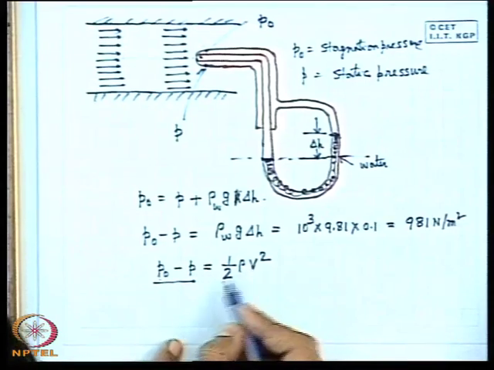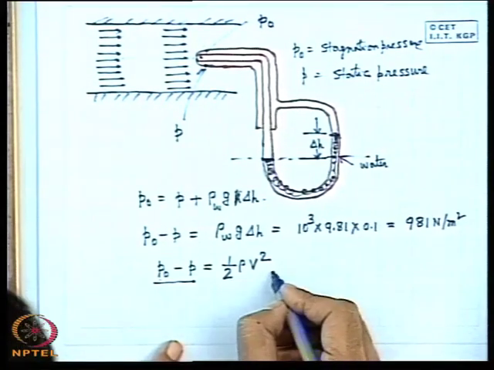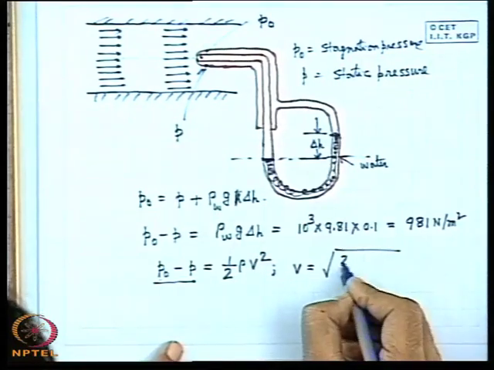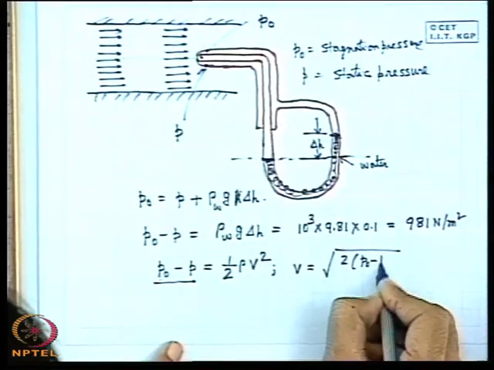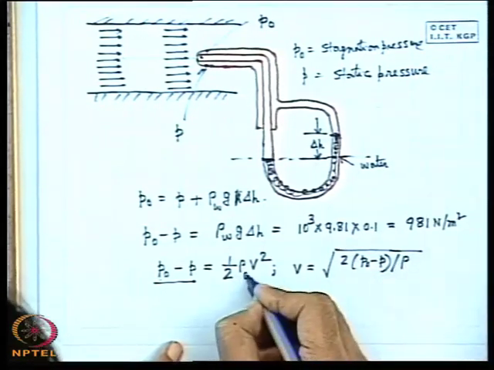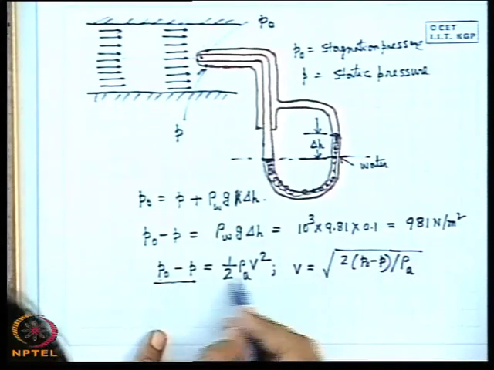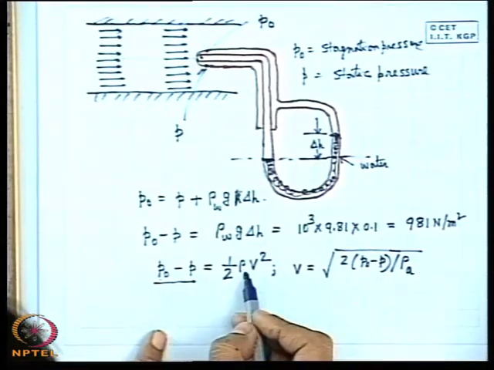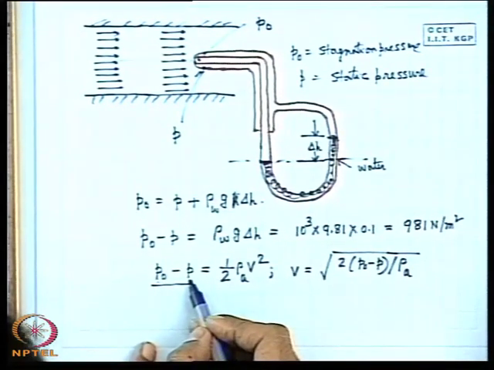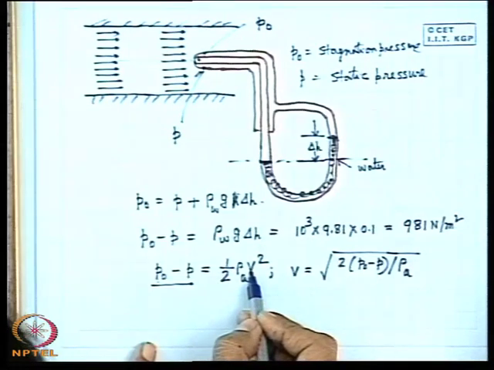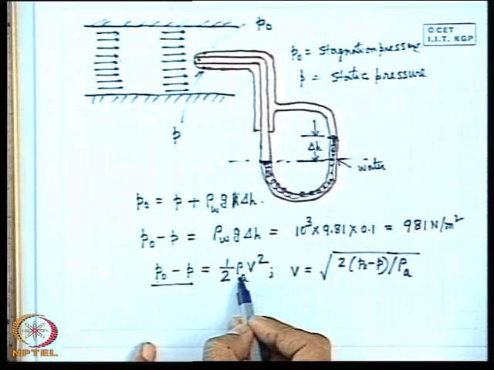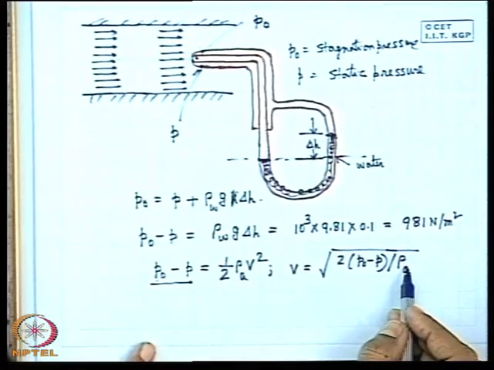Well, if we use this, then we get V equal to root over 2 (P0 minus P) by rho. And mind that this rho is the density of the air, because this equation comes from Bernoulli's equation applied to two sections, one where the pressure is stagnation pressure and one where the pressure is static pressure along with the velocity V. So, the density which will come here is the density of the flowing fluid, that is rho of air. In this case, air is the flowing fluid.